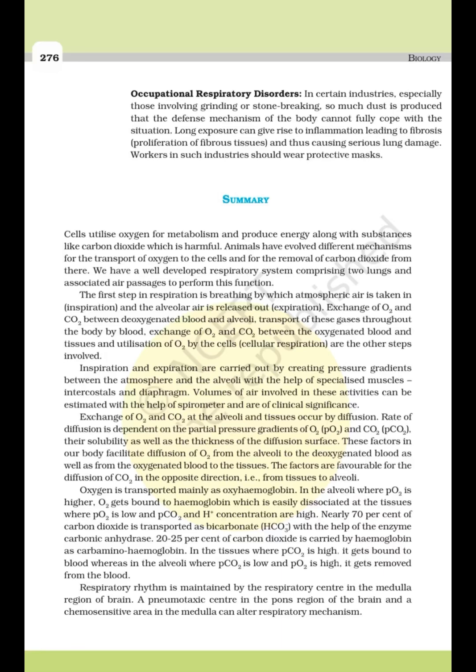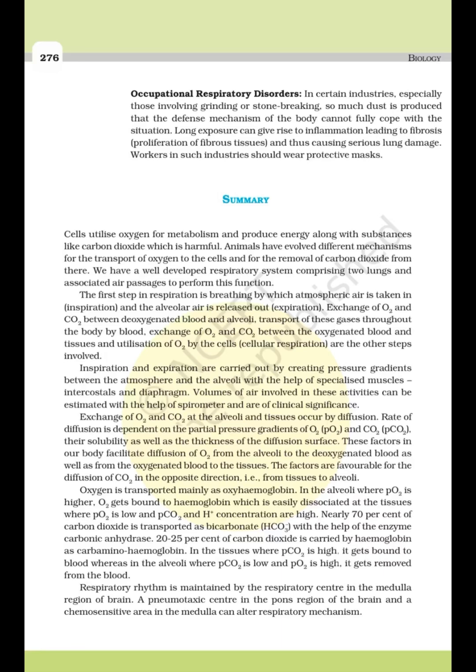Summary. Cells utilize oxygen for metabolism and produce energy along with substances like carbon dioxide, which is harmful. Animals have evolved different mechanisms for the transport of oxygen to the cells and for the removal of carbon dioxide from there. We have a well-developed respiratory system comprising two lungs and associated air passages to perform this function. The first step in respiration is breathing, by which atmospheric air is taken in, inspiration, and the alveolar air is released out, that is, expiration.